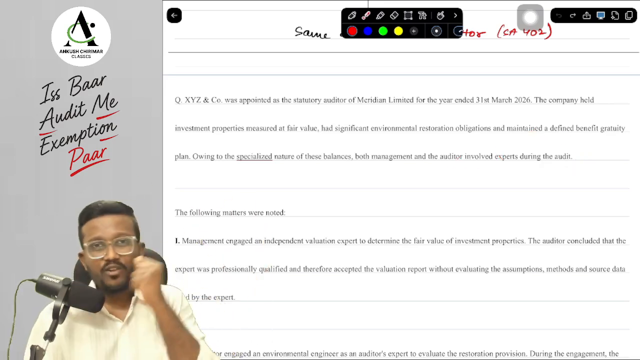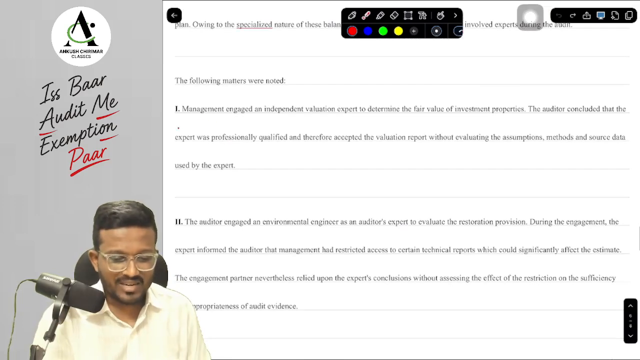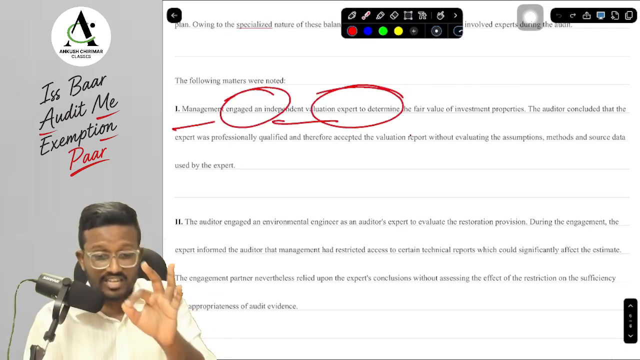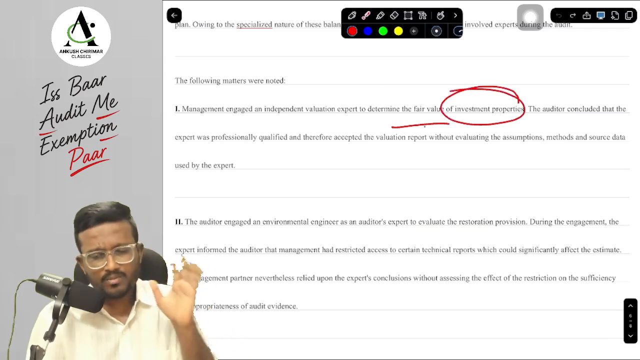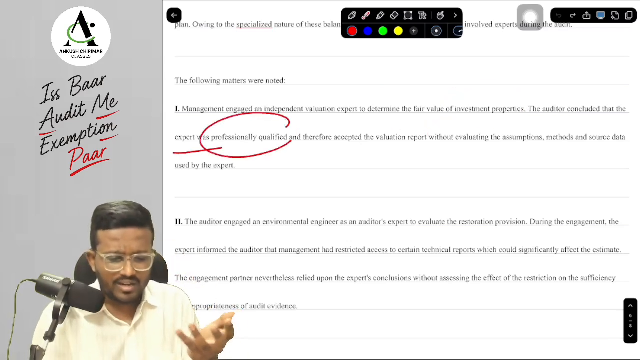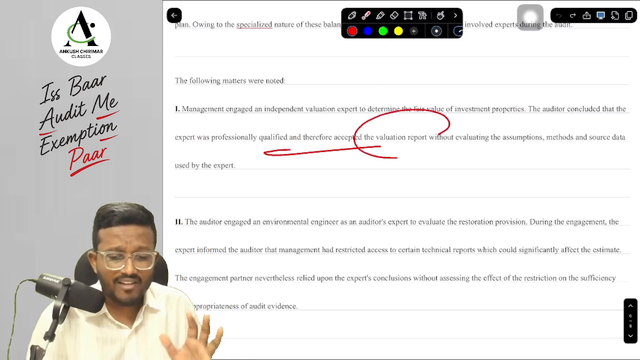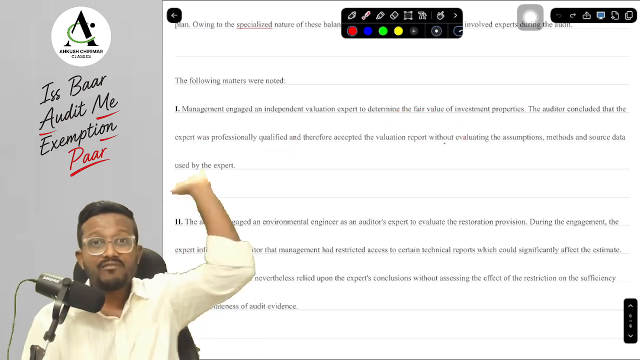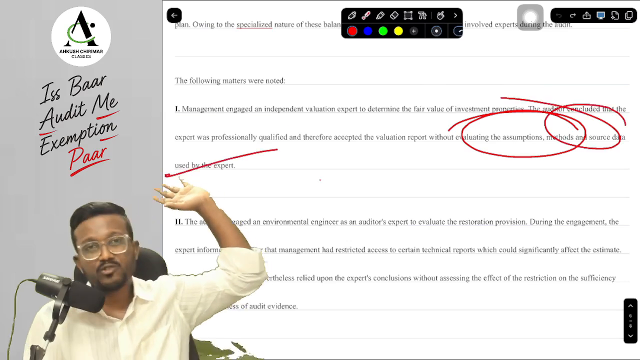Now here, look at over here, you have to answer. They are saying that the management has engaged an independent valuation expert so that they can determine the fair value of the investment property. The auditor has concluded that the expert is professionally qualified, and therefore they have accepted the valuation report without evaluating the assumptions, method and source data used by the expert.